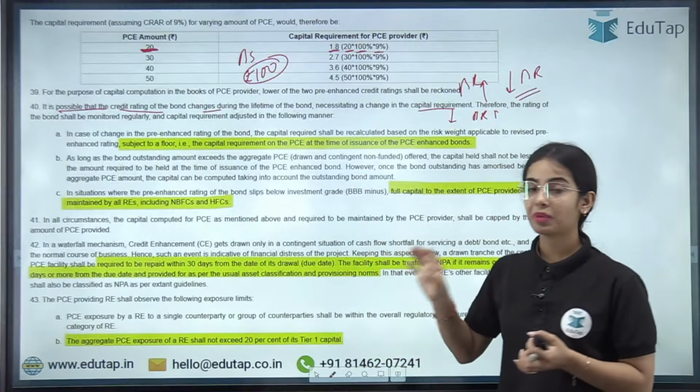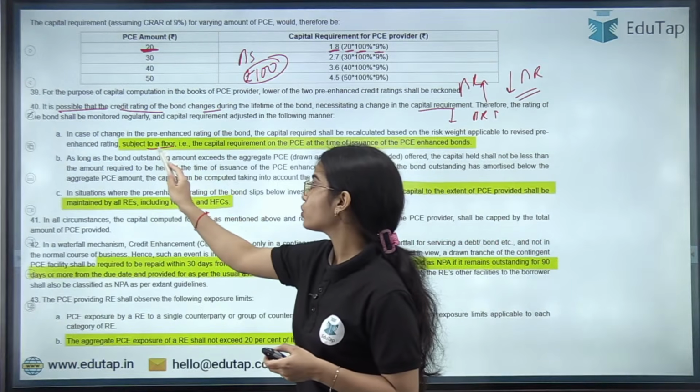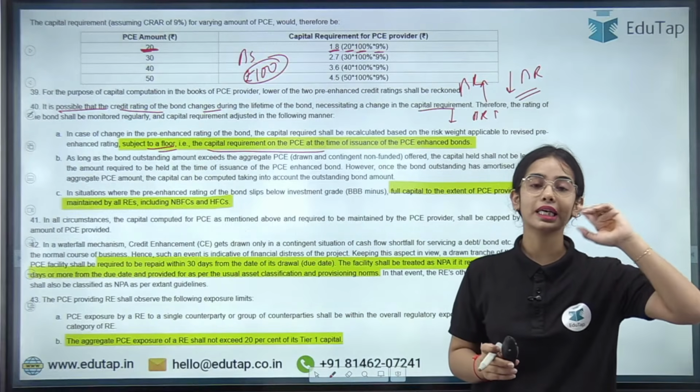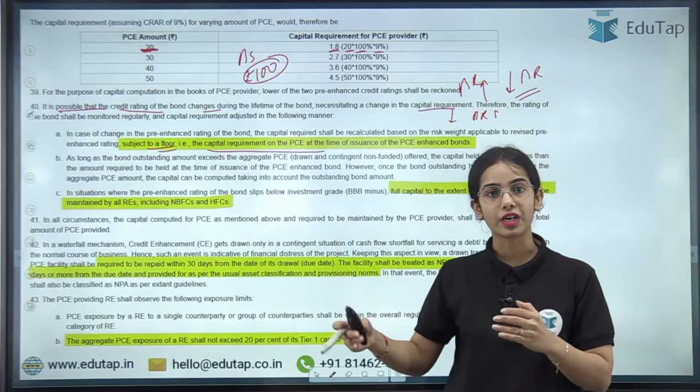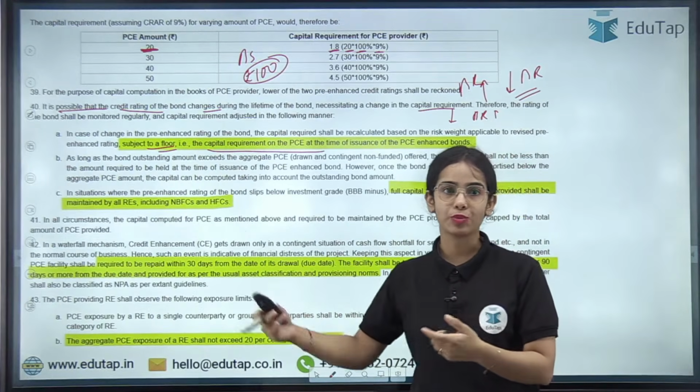But it is said that the capital requirement, even if it is decreasing, should be subject to the minimum of the capital requirement that was initiated, in the initial phase when the PC was given. The capital requirement that was maintained at that time has to be continued.